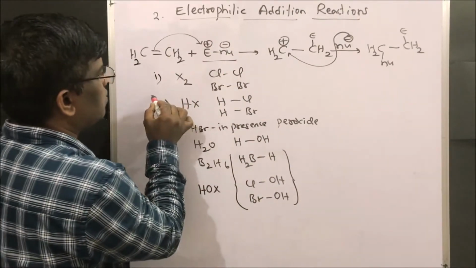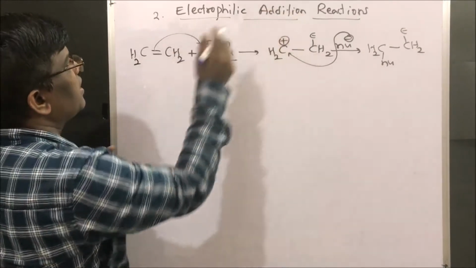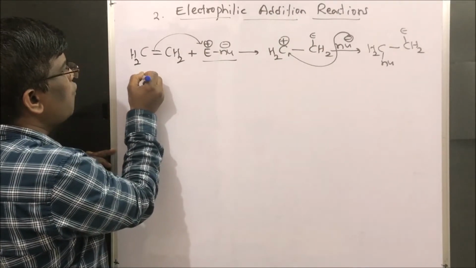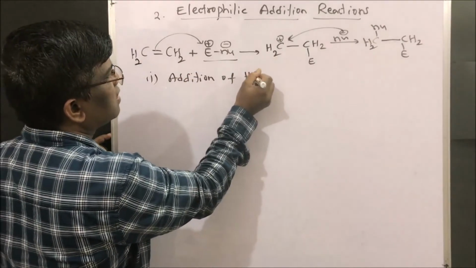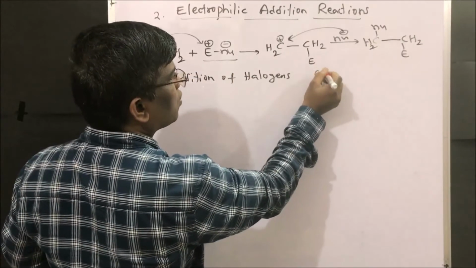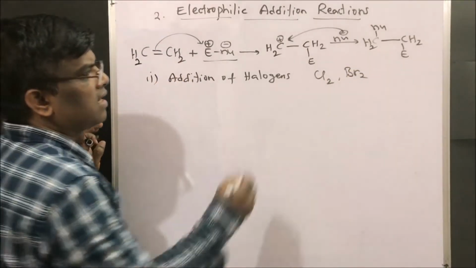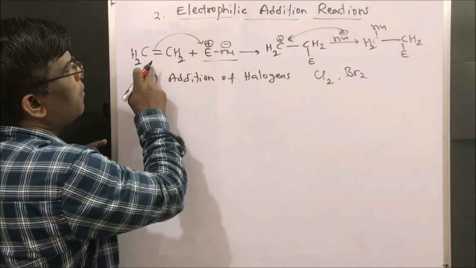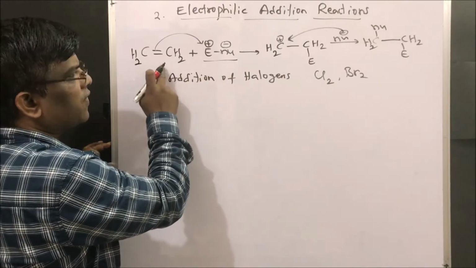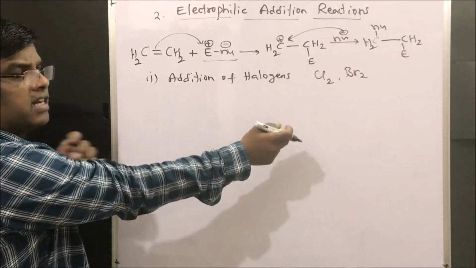Let us take bromination. Dear friends, under electrophilic addition reactions of alkene, now we are going to learn about addition of halogens. Under this we are going to learn about chlorination and bromination, right? So this chlorine and bromine are going to be added similar to this common reaction where the electrophile adds first followed by the nucleophile to give the trans addition product.